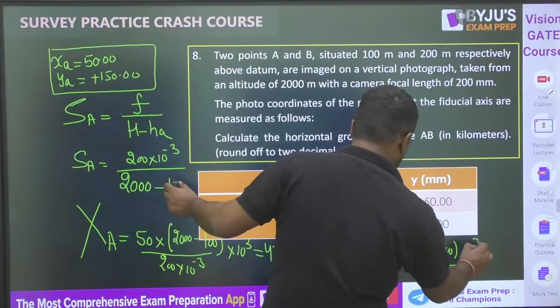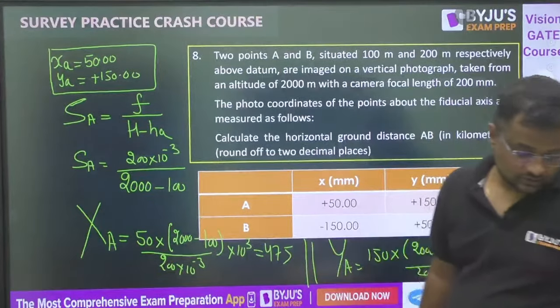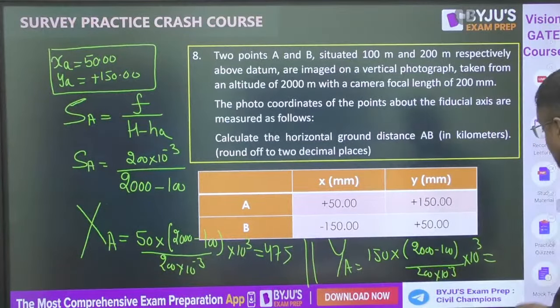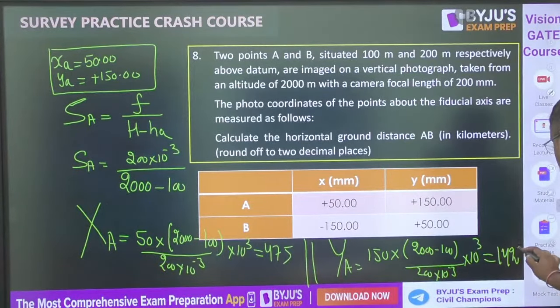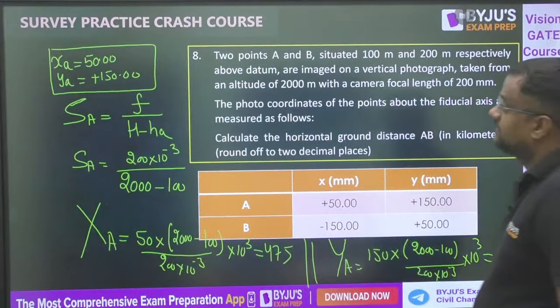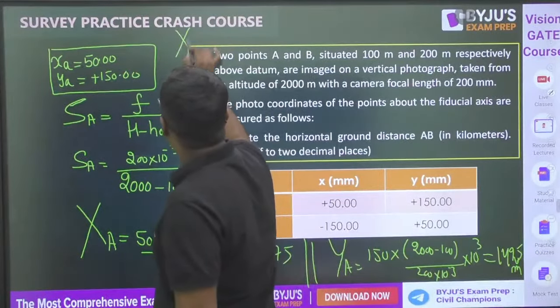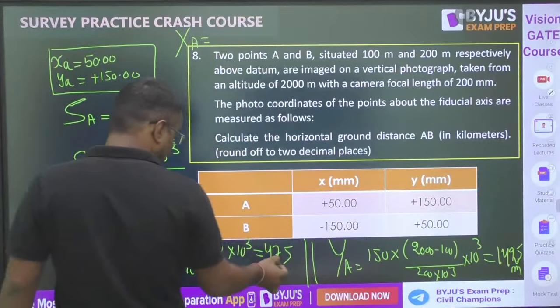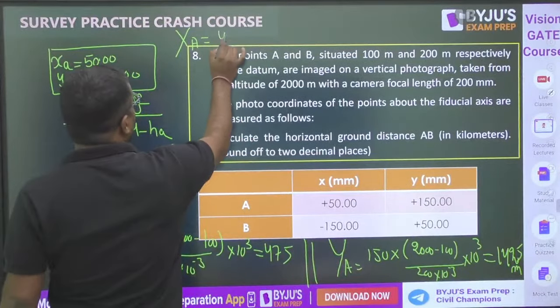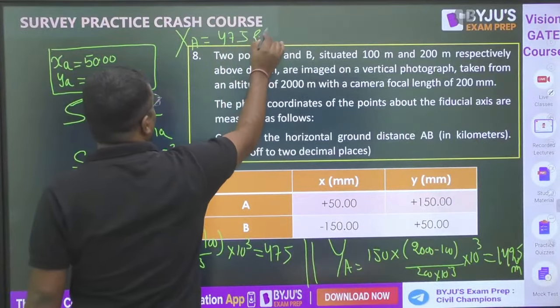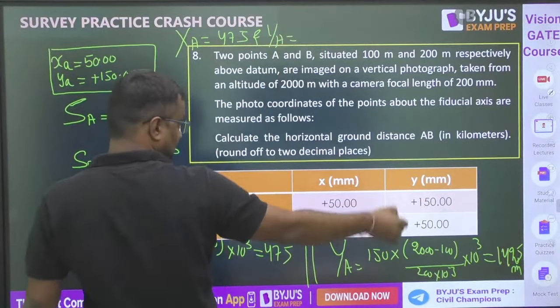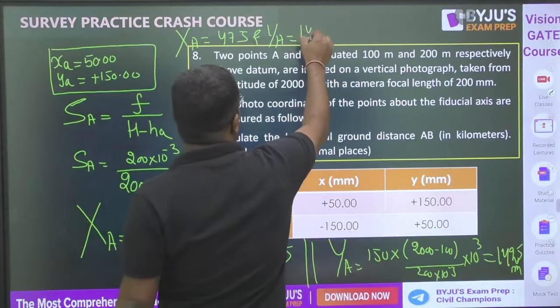In meters it will be 10 to the power 3. So the ya value will be 1425 meter. So capital xa is coming to be 475 and capital ya is coming to be 1425 meter.